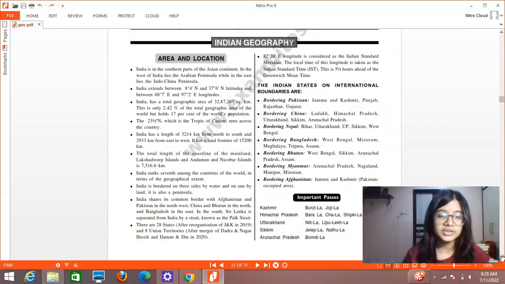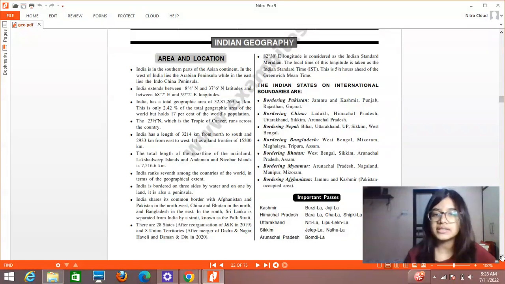Then there are 28 states after the reorganization of Jammu and Kashmir in 2019, and 8 union territories after the merger of Dadra and Nagar Haveli and Daman and Diu in 2020. Then 82 degree 30 minutes east longitude, as I discussed earlier, is known as the Indian Standard Meridian, and the local time of this longitude is taken as the Indian Standard Time. So this is 5.5 hours ahead of Greenwich Mean Time.